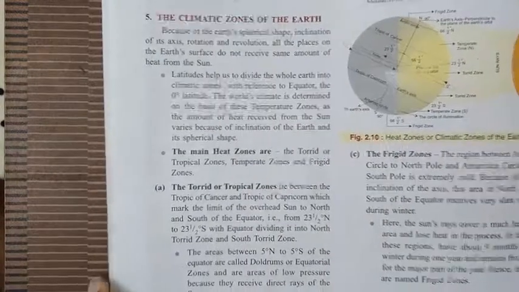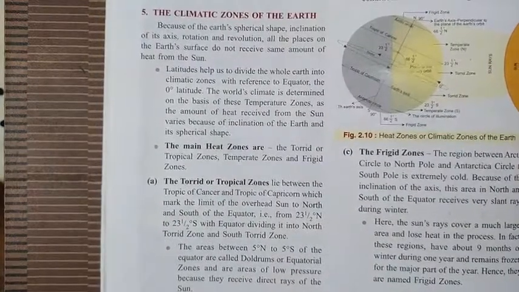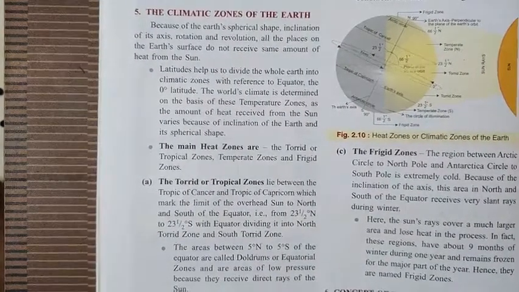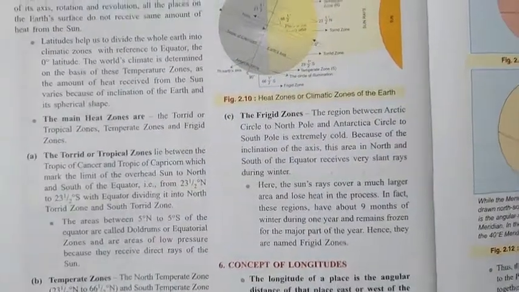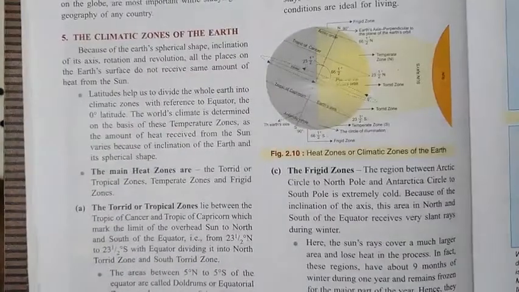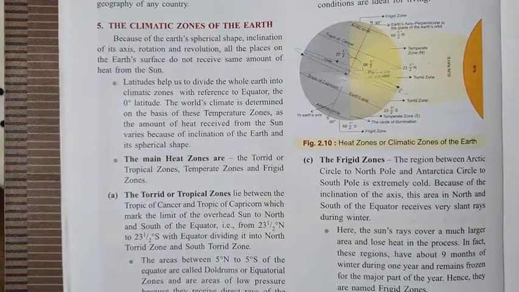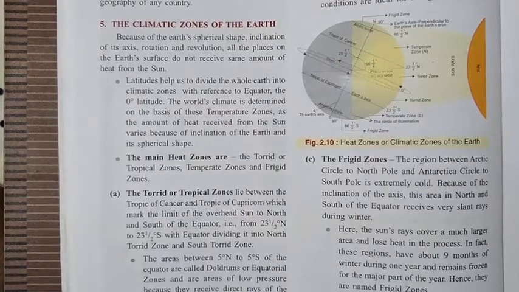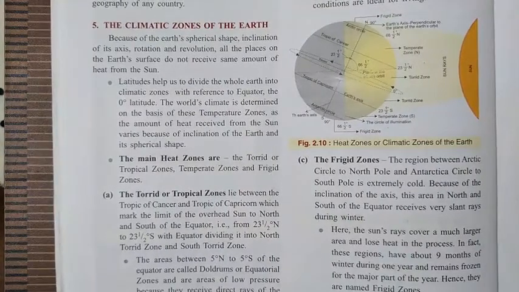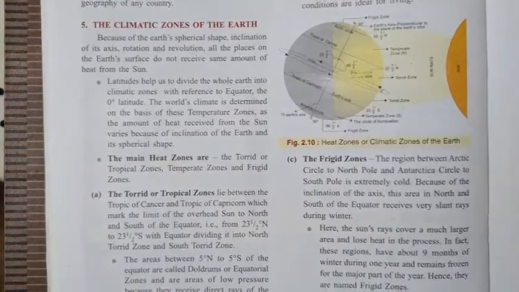Now next is the climatic zone. Already I explained to you that the latitude divides the whole earth into three climatic zones. What are they? The first is the torrid zone, then the temperate zone and the frigid zone. As you can find here, the region between the tropics is called the tropical zone or torrid zone. The region between the tropics and the circles, that is, the Arctic Circle and Antarctic Circle, is called the temperate zone. And the region inside the circles on the poles is called the frigid zone. These are the three heat zones.